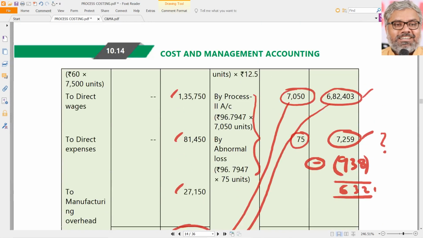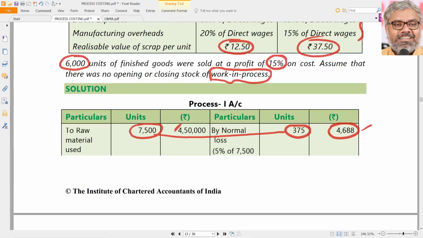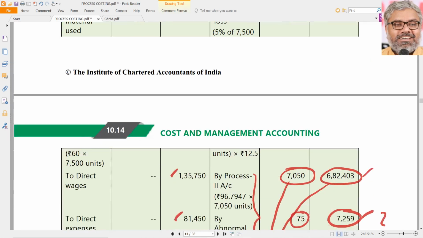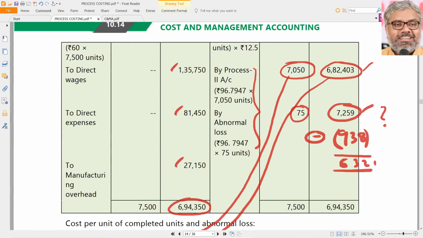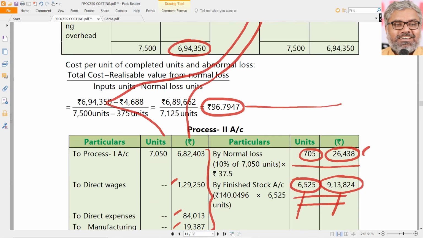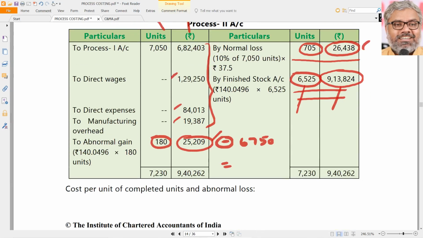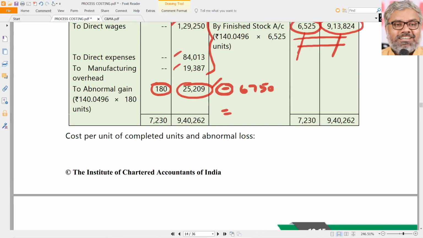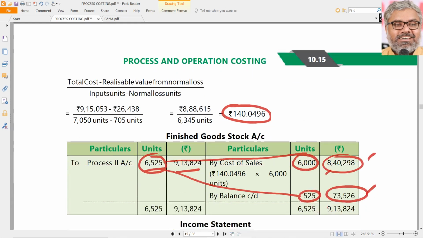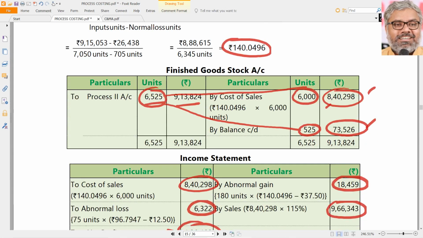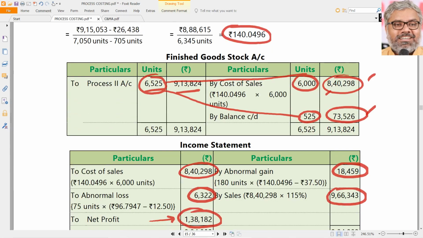This is how the profit is computed in process costing when units are introduced in one process, in this case process 1, and there was some abnormal loss. Then the remaining units are transferred to process 2, where there was some abnormal gain, and the units are transferred to finished stock. The entire units are also not sold. Only some of them are sold, meaning 525 are still in stock, nothing problematic with them. These are not scrap or anything. These are fully good, excellent finished goods. They are in the closing stock, that's all.